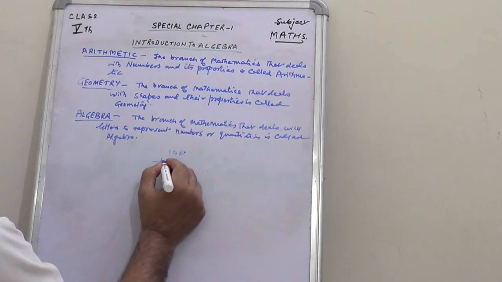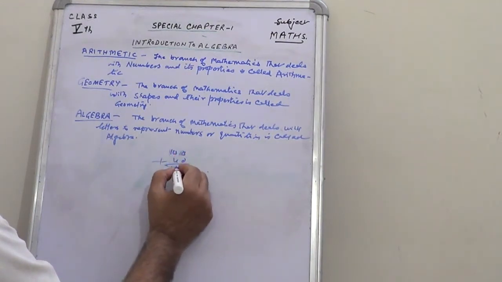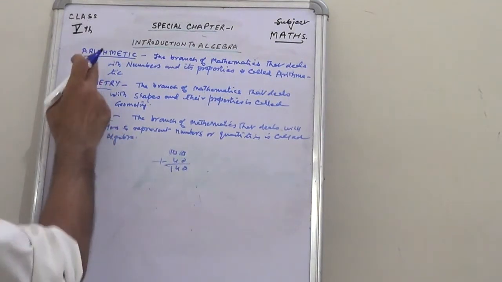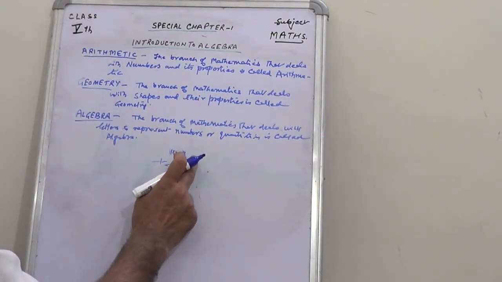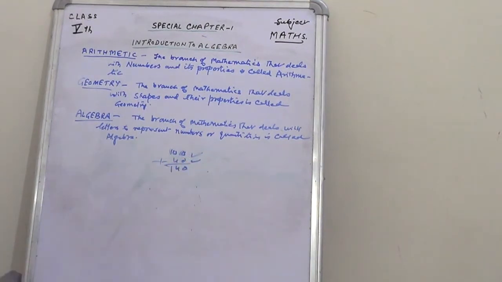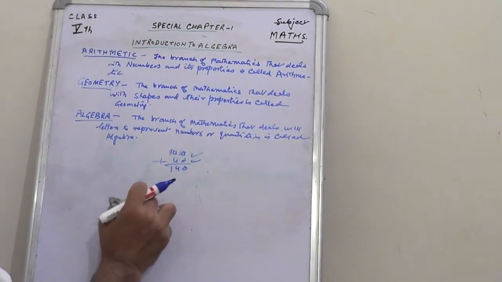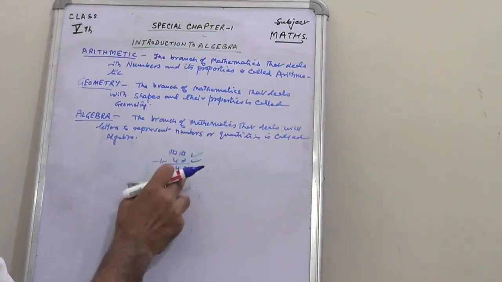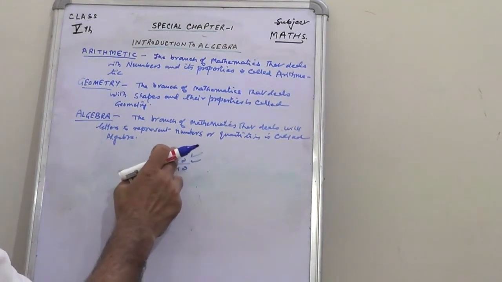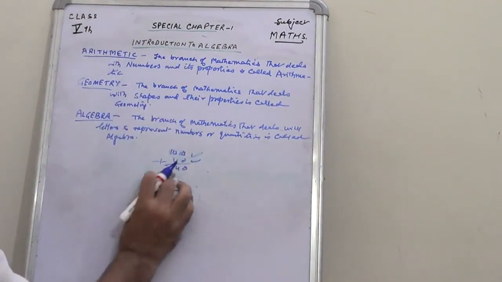Add 100 to 40 is 140. Such type of mathematics is called arithmetic, where the numbers are involved. It may be multiplication also.